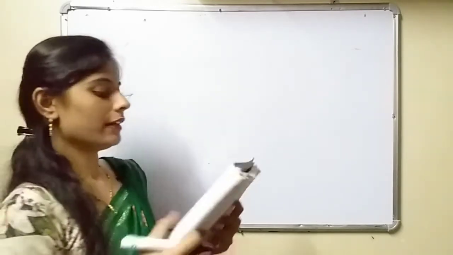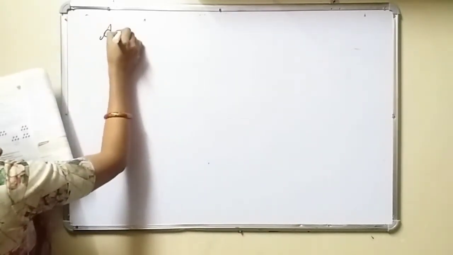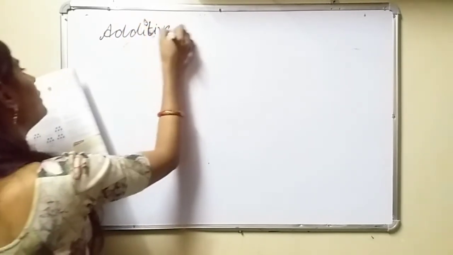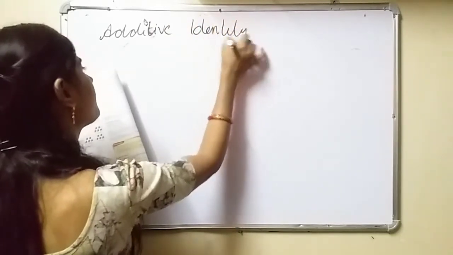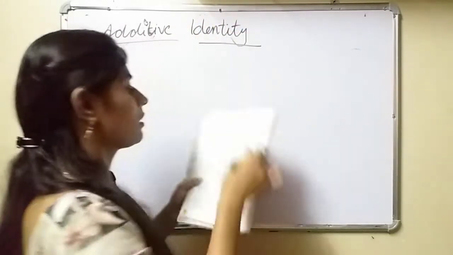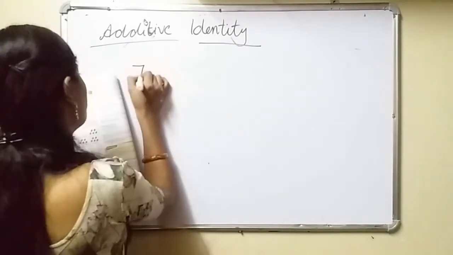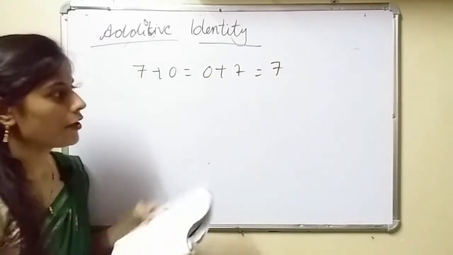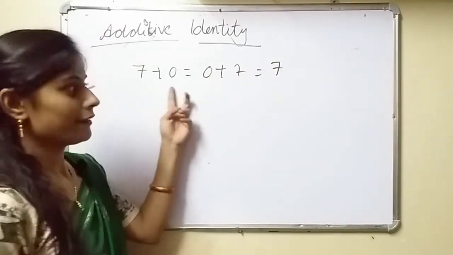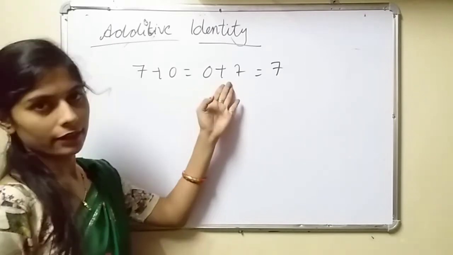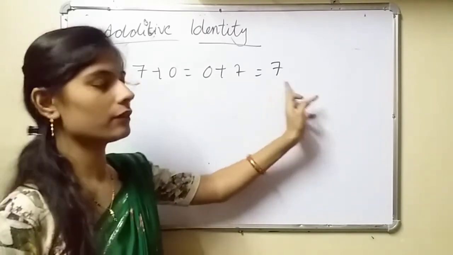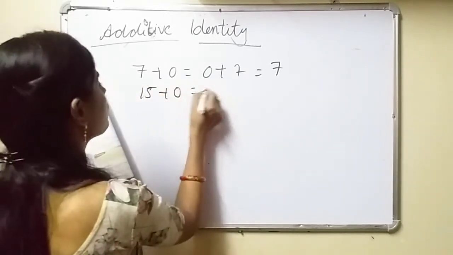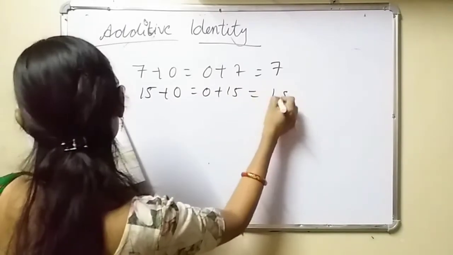Now see additive identity. What is this? We will study this. See, 7 plus 0 is equal to 0 plus 7 is equal to 7. 7 plus 0, you can write it 0 plus 7 also. If you are adding this, what will it become? 7. Now see, 15 plus 0 is equal to 0 plus 15. What will it become? 15.